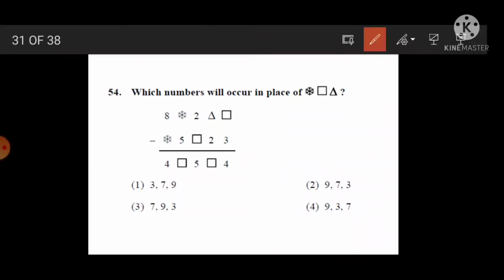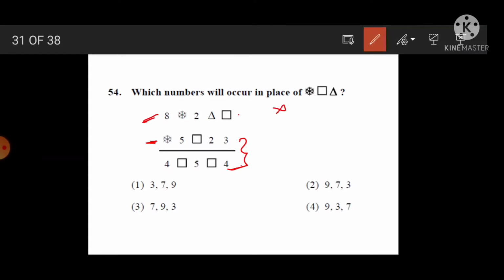Which numbers will occur in place of star, square and triangle? How easy a question. See, here subtraction is given, this number minus this number, answer, and here subtraction is done. When a question like this comes, we have to rearrange this example. We know subtract minus this, answer is the difference, we were getting this bigger number.